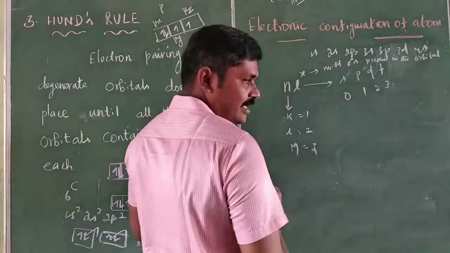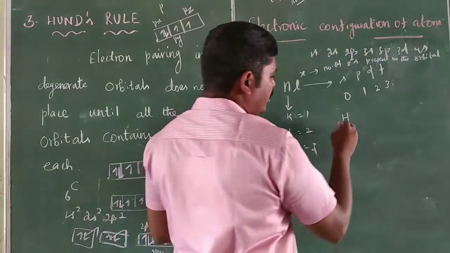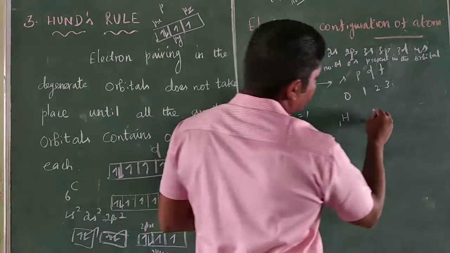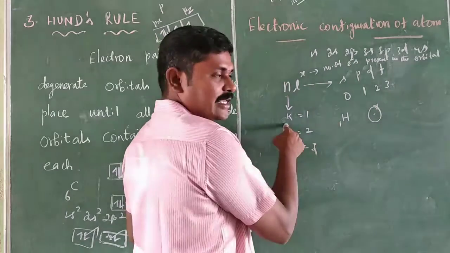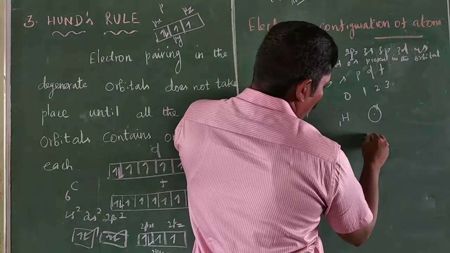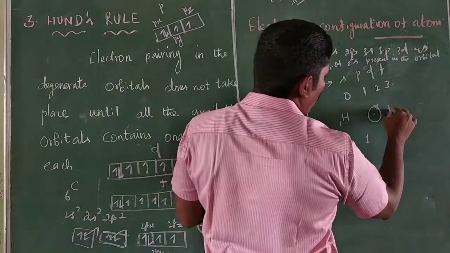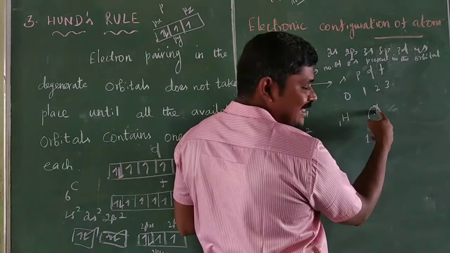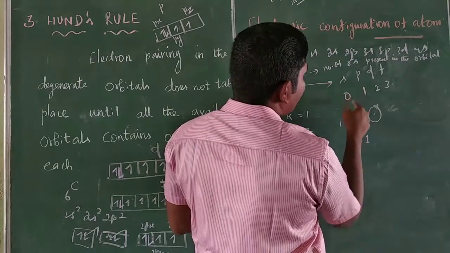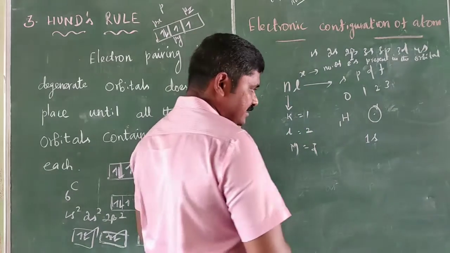For example, the one-electron atom, hydrogen, H1. The electron is present in the first orbit, K, so n is 1. The one electron is present in the s orbital, so l is 0.